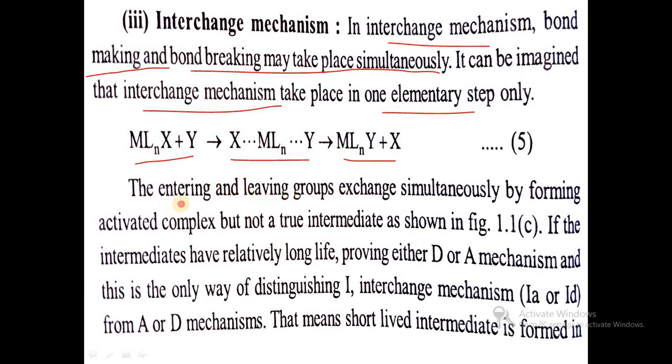The entering and leaving groups exchange simultaneously by forming an activated complex, but not a true intermediate, as shown in the figure. Here no intermediate is formed.